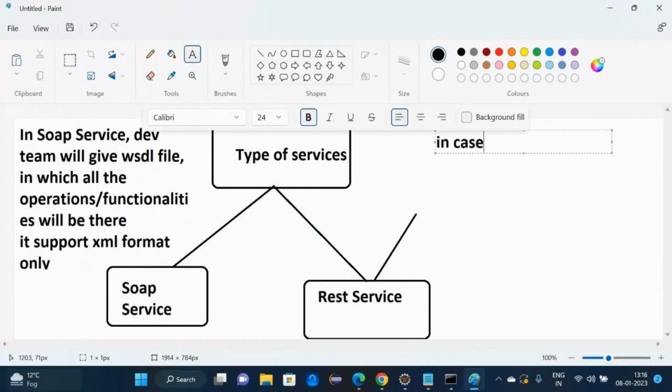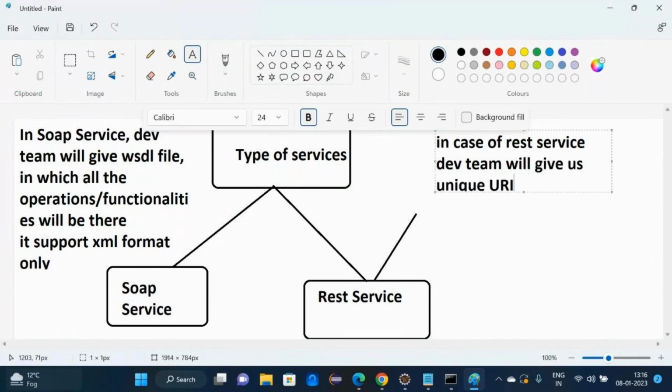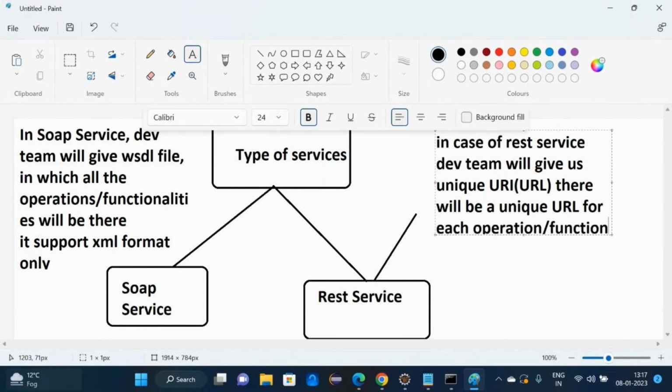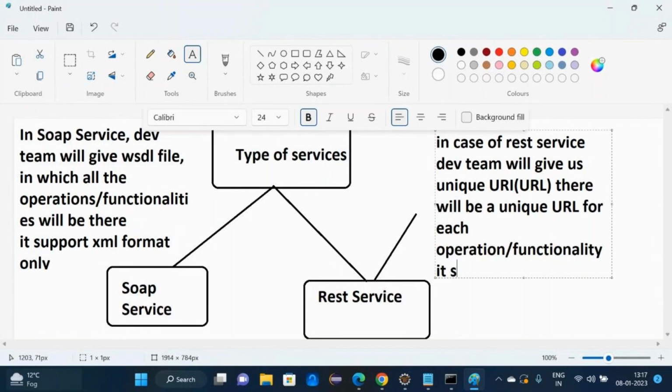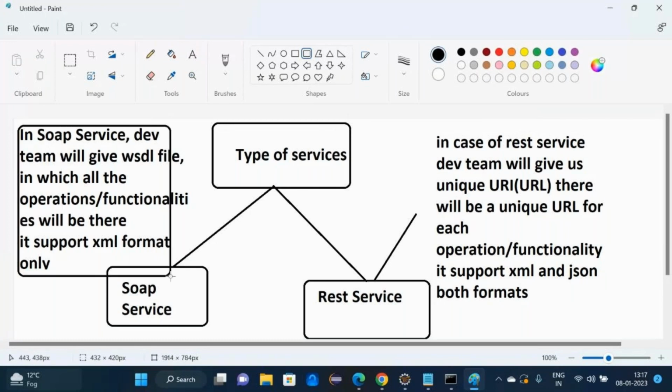In case of REST service, the developer will give us a unique URI or URL, we can say. There will be a unique URL for each operation or functionality, right? Which format does REST service support? Both XML and JSON, yes. Both formats.